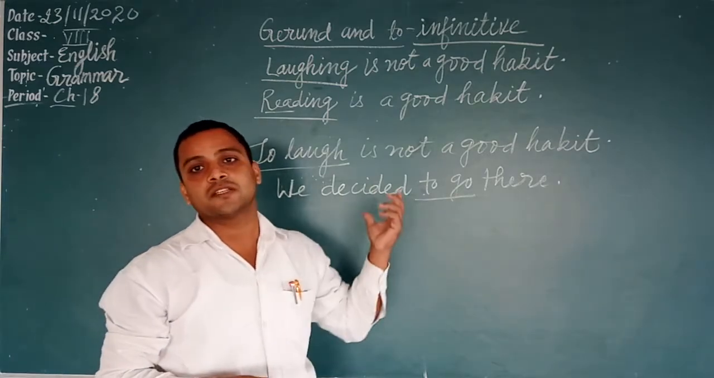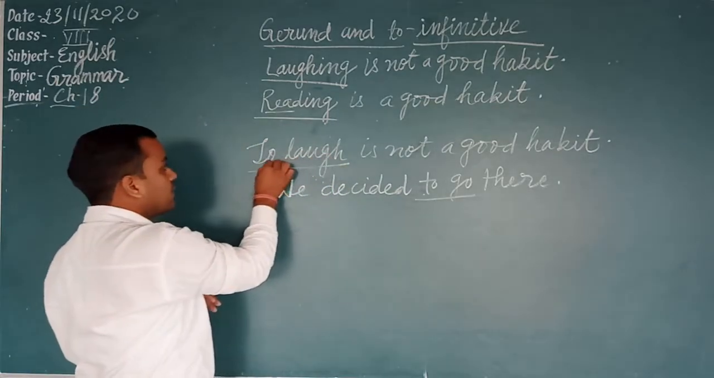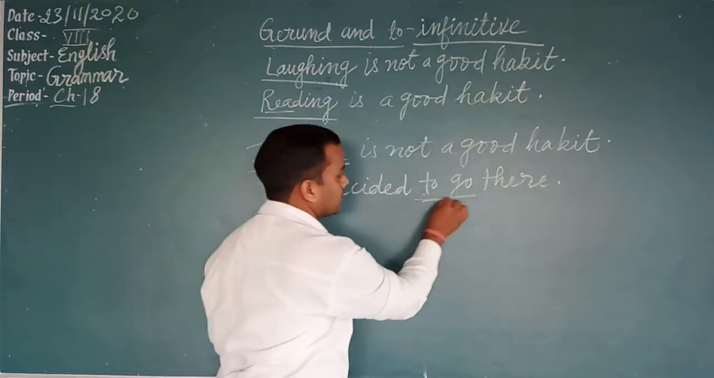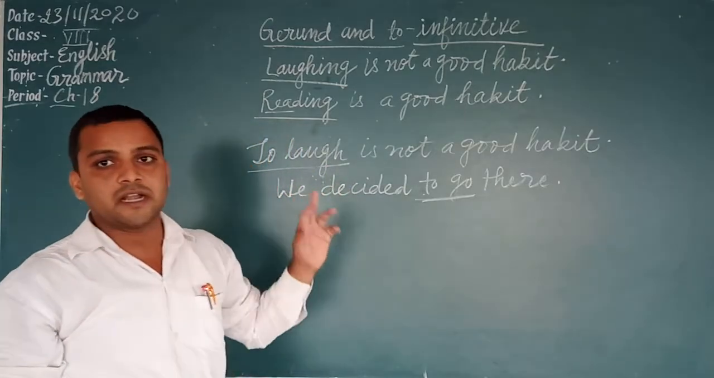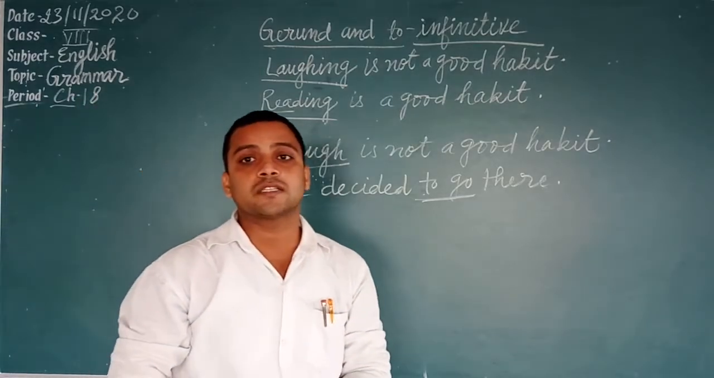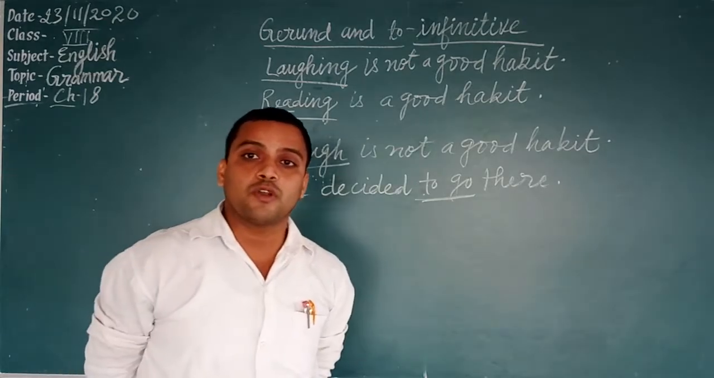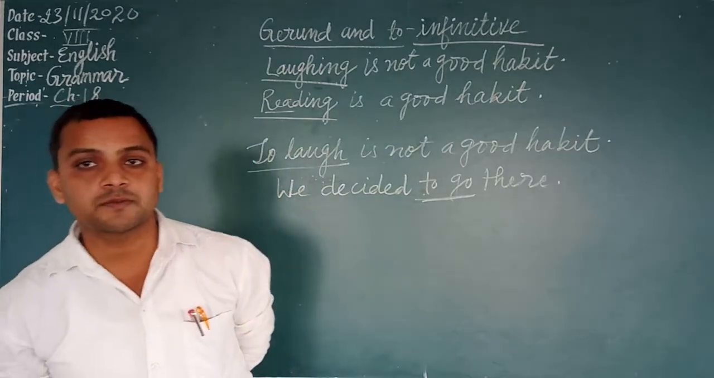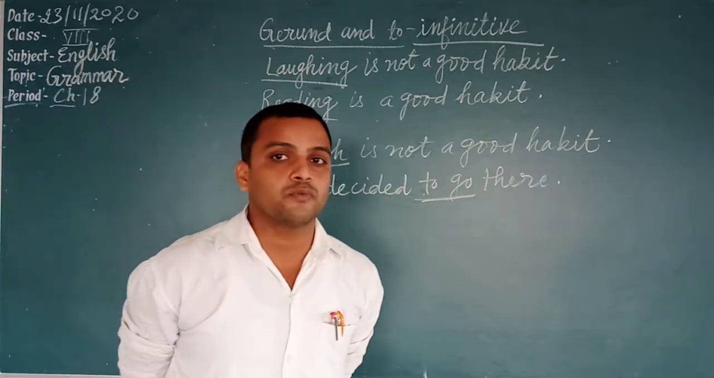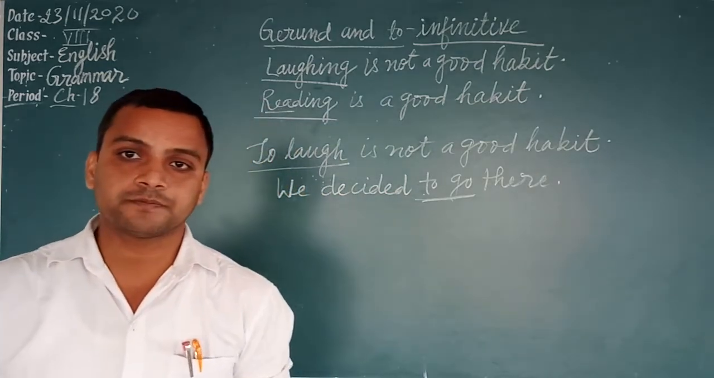And infinitive is formed when we add to before the base form of the verb, and it is used either in place of subject or object, both. For example, to laugh. The base form of the verb is laugh, and we have added to here. To laugh is not a good habit. We decided to go there. We can use gerund or infinitive either in place of subject or object. Okay? Students, there are many verbs which are used as infinitive only, which are followed by certain verbs. The verbs which are used as gerund, all these things are given in your books. So for details, you will study your book thoroughly also. Okay?